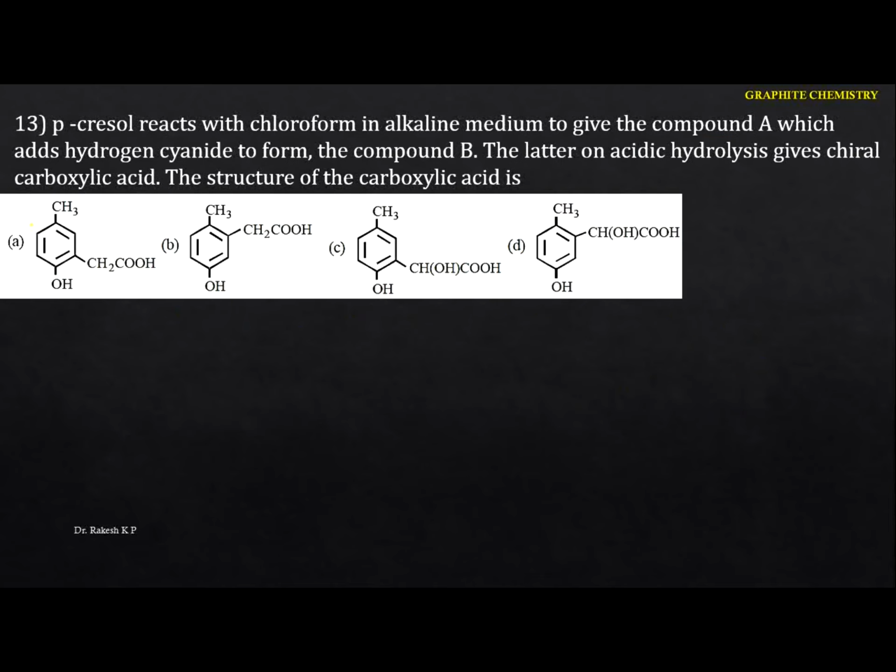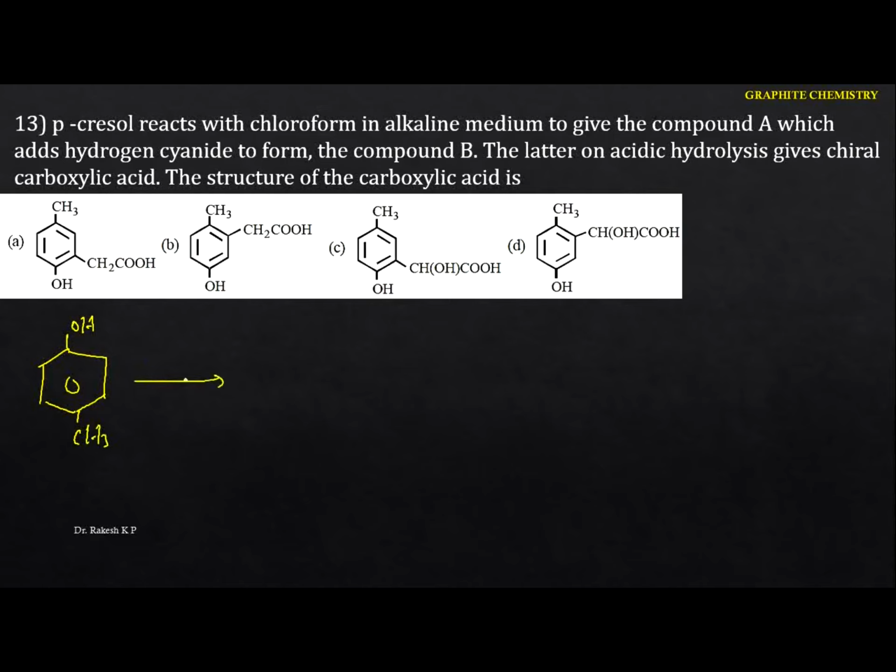Paracresol reacts with chloroform in alkaline medium to give compound A, which adds hydrogen cyanide to form compound B. Later on, acidic hydrolysis gives you the chiral carboxylic acid. What is the structure of the carboxylic acid? Let me take the paracresol here. The paracresol is this one here. In the para position, we are going to have the CH3. That is the paracresol.